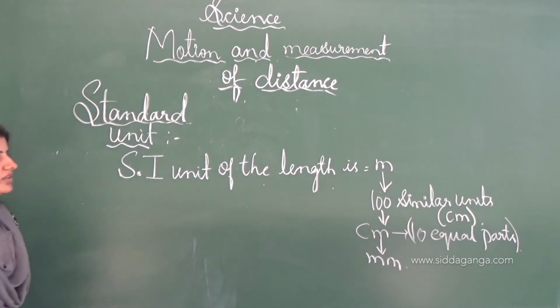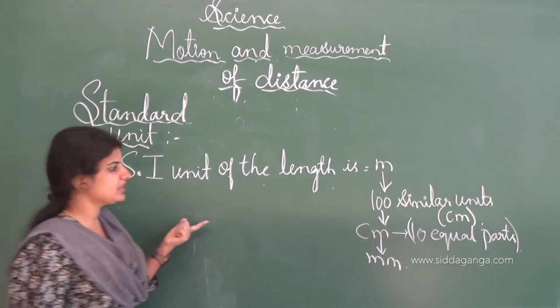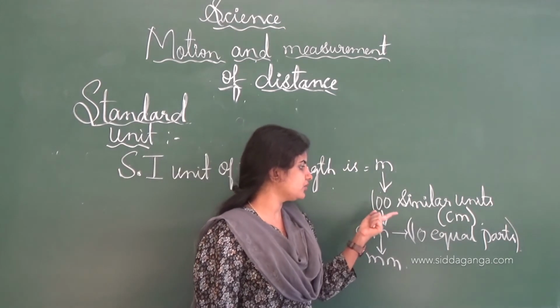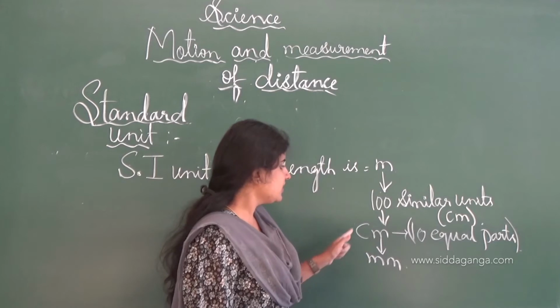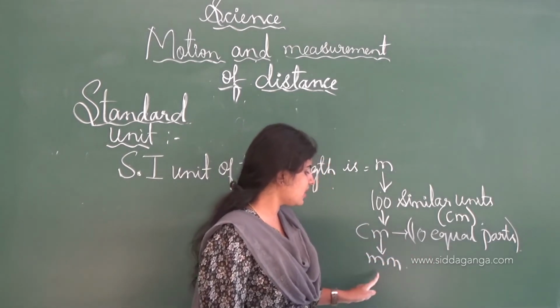See, the SI unit of length is the meter, and this meter has 100 similar units known as the centimeter, and each centimeter has 10 equal parts known as the millimeter.